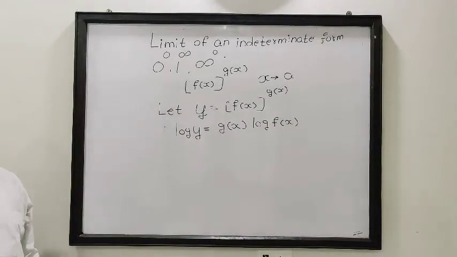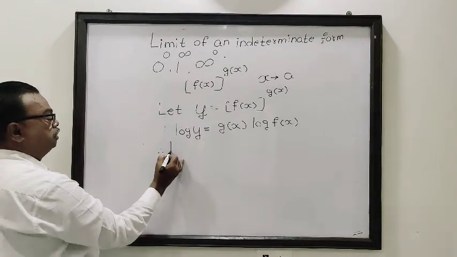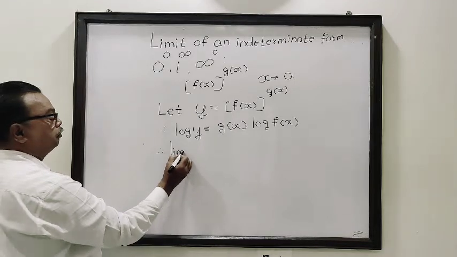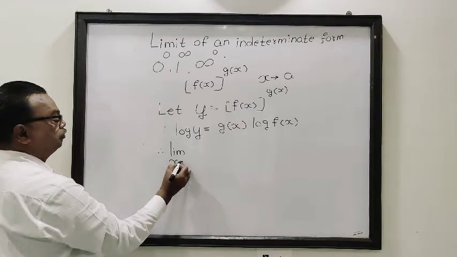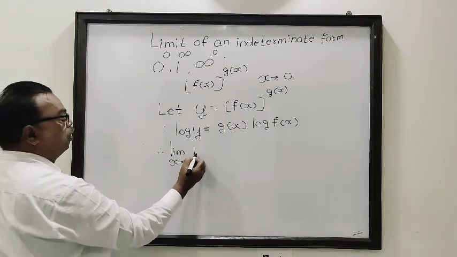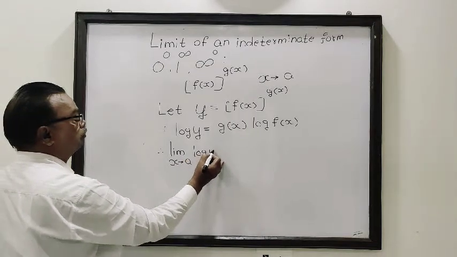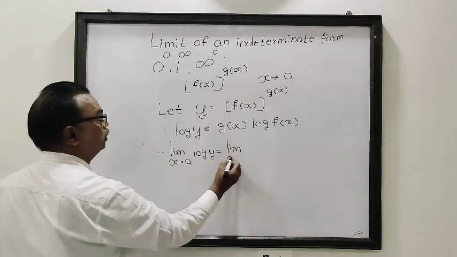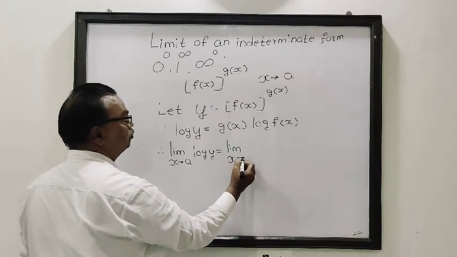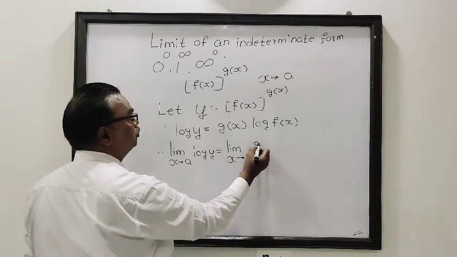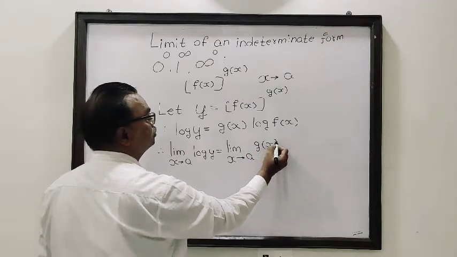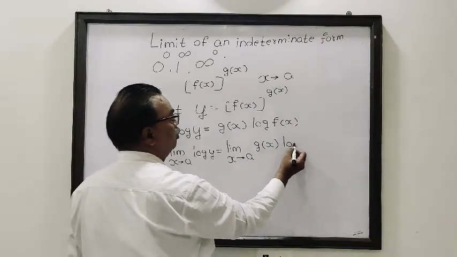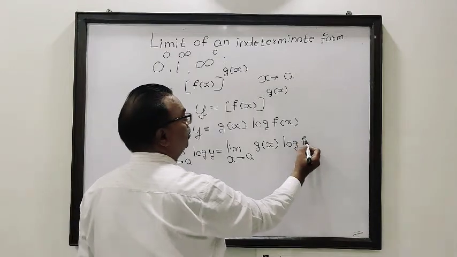Then you take the limit on both sides. Hence, limit x tends to a of log of y is equal to limit x tends to a of g of x into log of f of x.